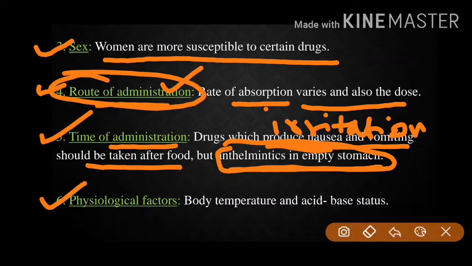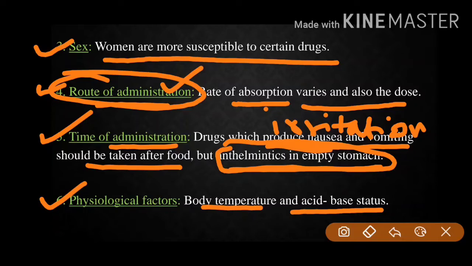And sixth is physiological factors: body temperature and acid base status are to be maintained. Body temperature and acid base status are factors that modify the drug effects. An example is salicylates.